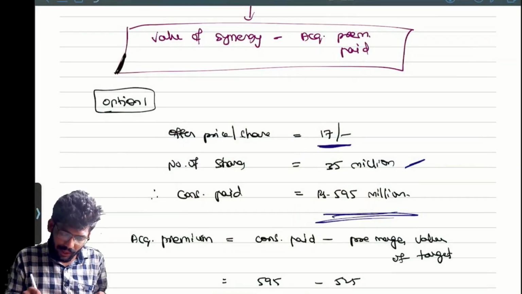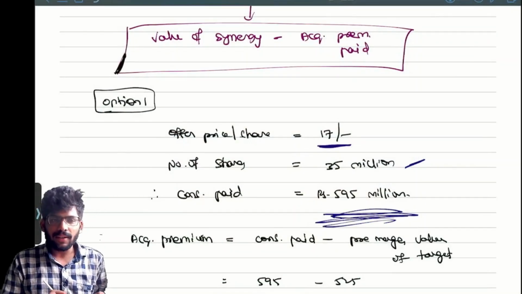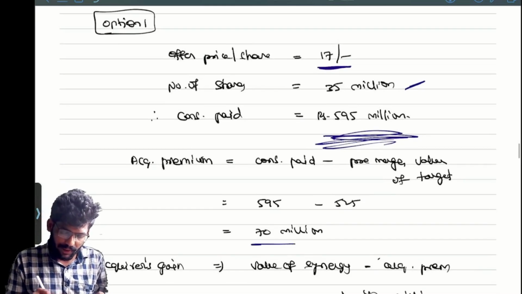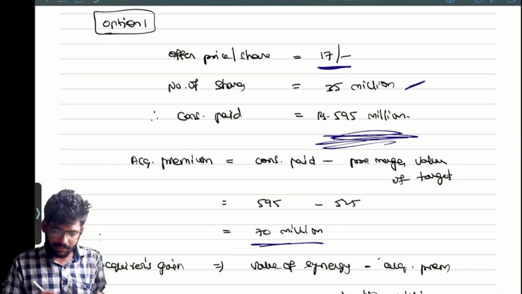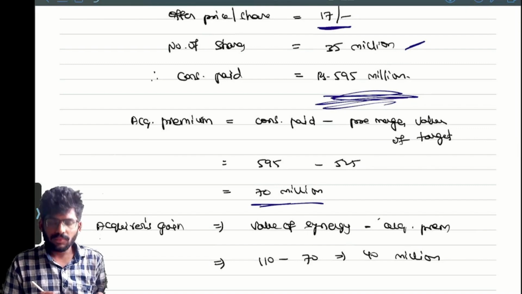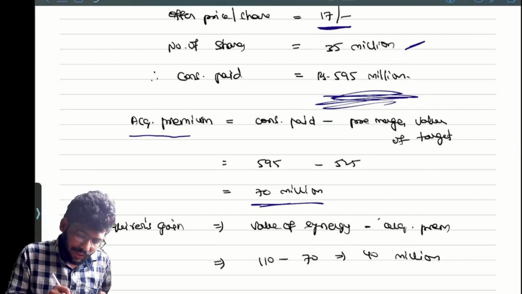We are paying 595. The difference is nothing but what is that? Acquisition premium. Correct or not? Yes. How much? 70 million. Clear? This is the acquisition premium.